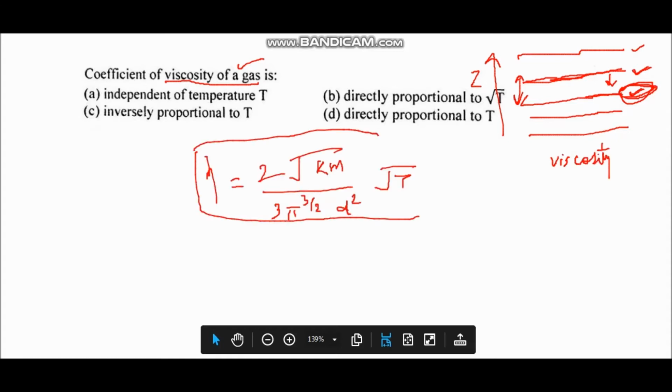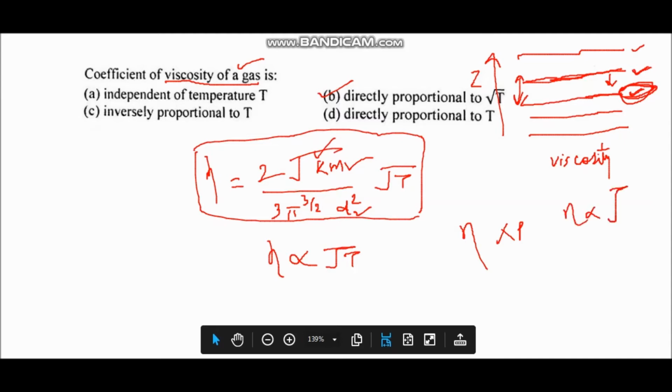So from this expression we observe that viscosity is directly proportional to the square root of temperature. So the correct answer is option B. Also the viscosity is independent of the pressure of the gas, and here K is the Boltzmann constant, m is the mass of the gas, and d is the particle diameter or molecular diameter. So eta is directly proportional to root m over d square also. So in this case the answer is option B.